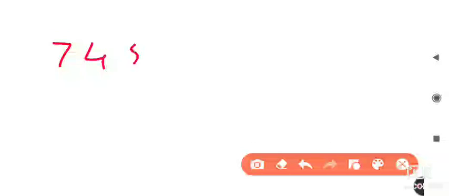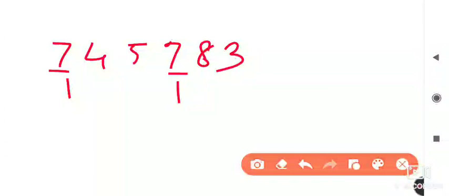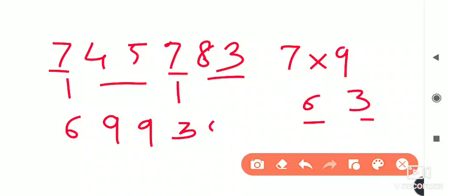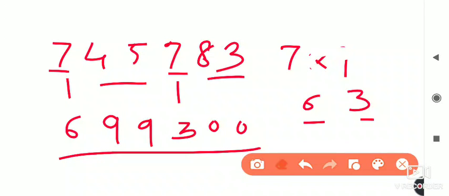So 7,457,083. We have to find the difference of the same digit, that is the 7 and 7. Just as I told you, you multiply 7 with the 9. 7 nines are 63. Okay, this 63 is there. The 6 we write here, the 3 we write here. In between, how many numbers are there? 2 numbers are there. So here you write the 9 two times, and the remaining is 0. 6, 9, 9, 3, 0, 0 is its answer. Otherwise, you can do the subtraction directly. Okay, how to do the subtraction?